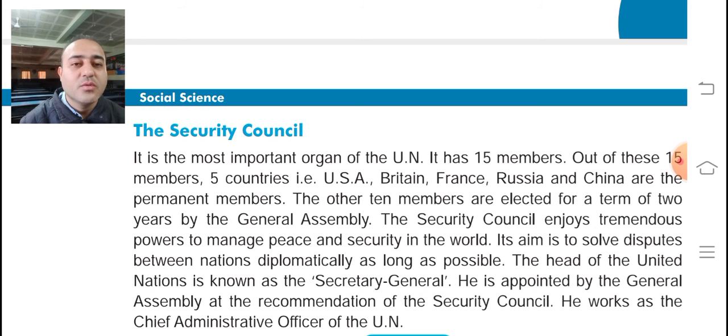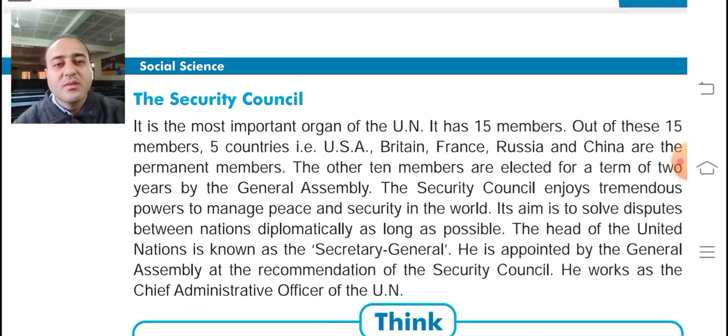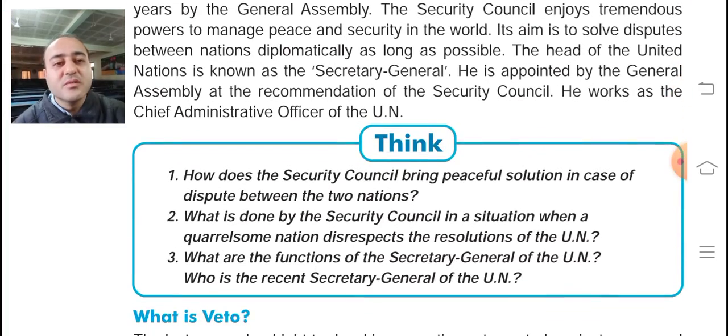The head of the United Nations is known as the Secretary General. We already saw the name: it is Antonio Guterres. He is appointed by the General Assembly at the recommendation of the Security Council. He works as the Chief Administrative Officer of the United Nations. Chief Administrative Officer means he is the main person, the head of the United Nations.